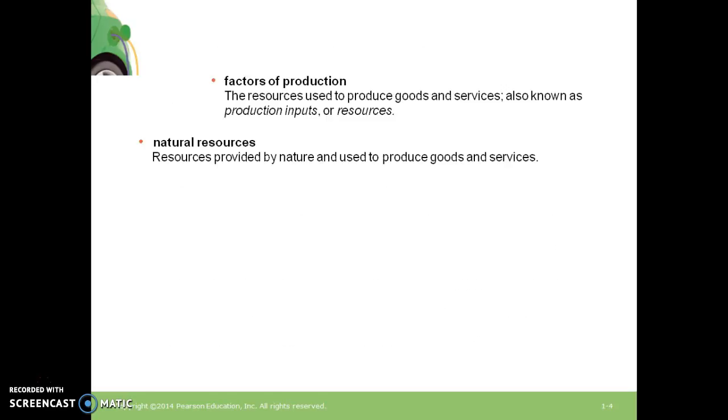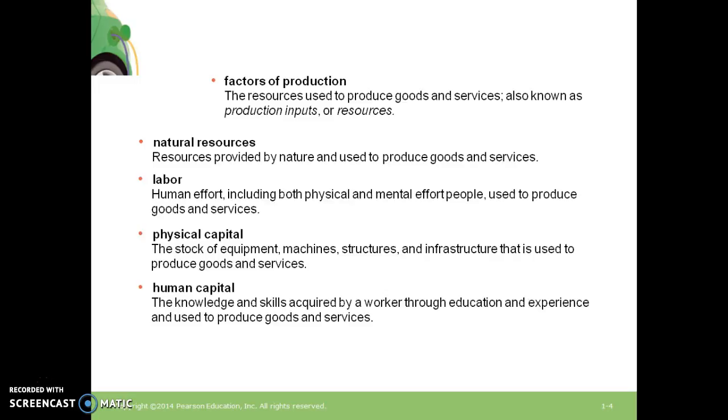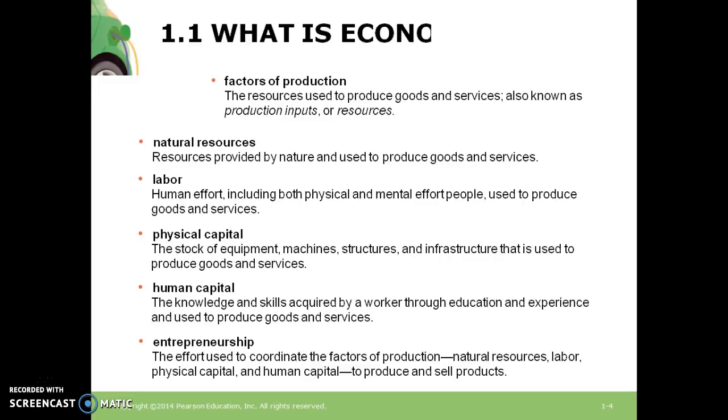We're also going to look at the factors of production. Factors of production are resources that we use to produce goods and services. We have a couple different factors of production. We have natural resources, we have labor, physical capital, which is machines used to produce goods and services, and you have human capital, which is the knowledge to obtain those goods and services. The last factor is entrepreneurship. The entrepreneurship is very important because they gather the factors of production to make a profit, and that's their main goal.